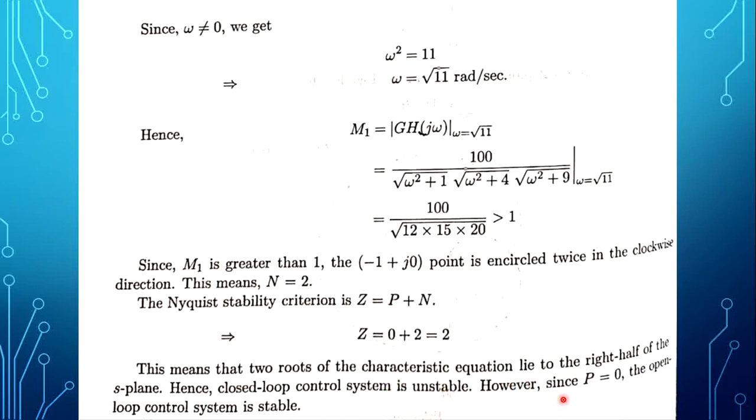But at the same time, the open loop control system is stable because there is no pole lying on the right hand side of the S plane for the open loop system. But here, if we discuss only the closed loop stability, that is enough. Since capital Z is 2, for the given characteristic equation 2 roots are lying on the right hand side of the S plane, which means 2 poles of the closed loop system lie on the right hand side of the S plane. So the closed loop system is unstable.